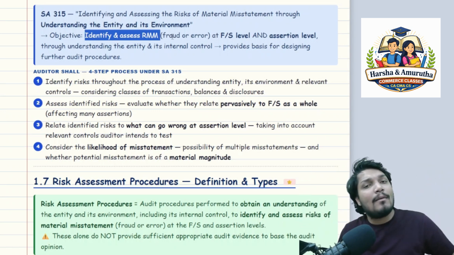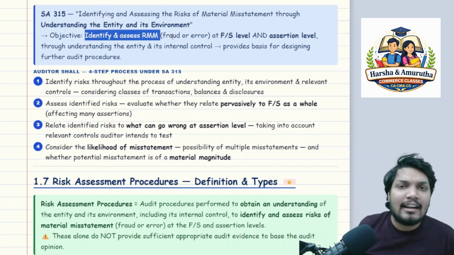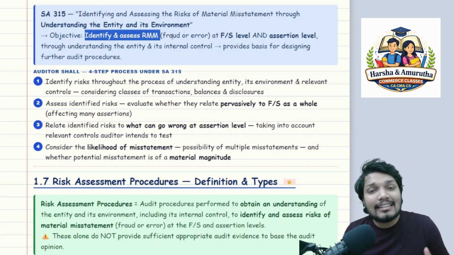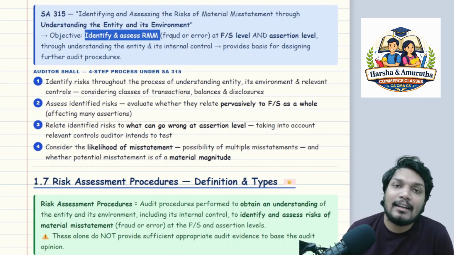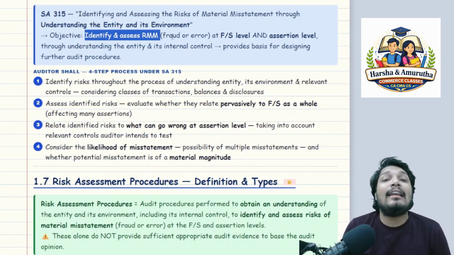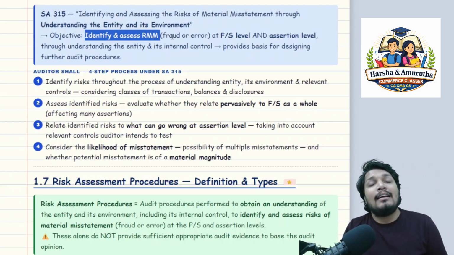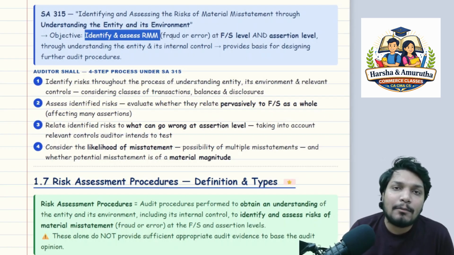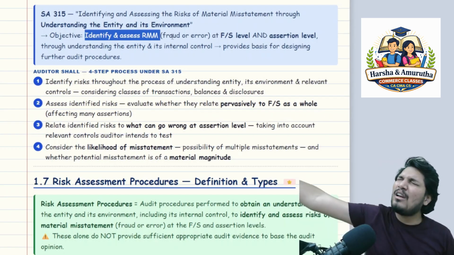We understood risk of material misstatement exists at two levels, at financial statement level and at assertion level. At both levels, when he is able to navigate that risk, he can form a basis for designing further audit procedures. These further audit procedures will reduce his audit risk to an acceptably low level.